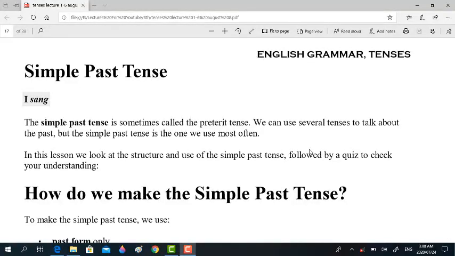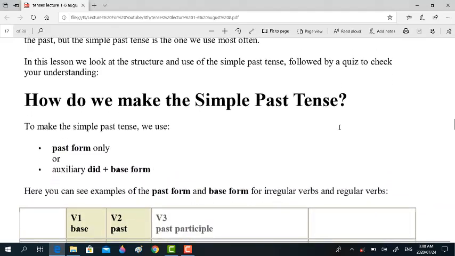I hope you're fine. Yesterday we talked about simple past tense, introduction and its structure. Today we will look at its uses.